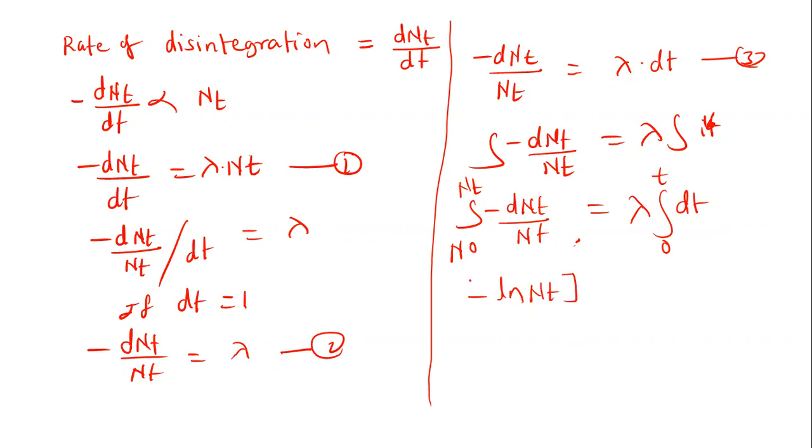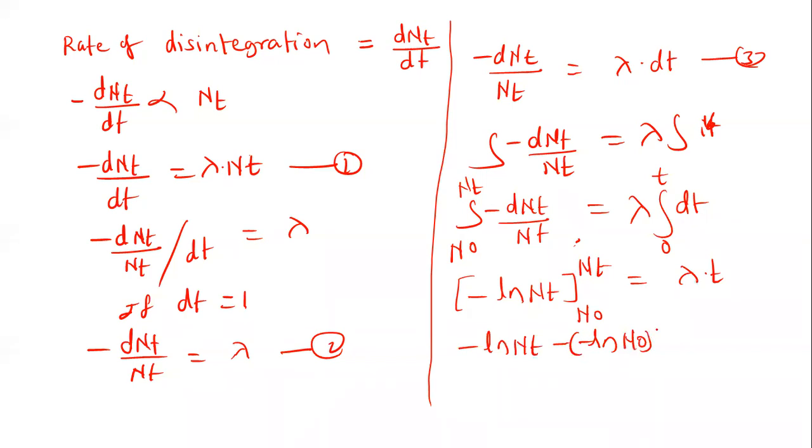Now later on we can apply the limits here, N0 to Nt, and it is equal to lambda into t, since the integration of dt is t. And time is t, so we can put t equal to t here. So it is lambda into t. Then we can put the limits, so this can be written as minus ln Nt, minus, in brackets, minus ln N0.